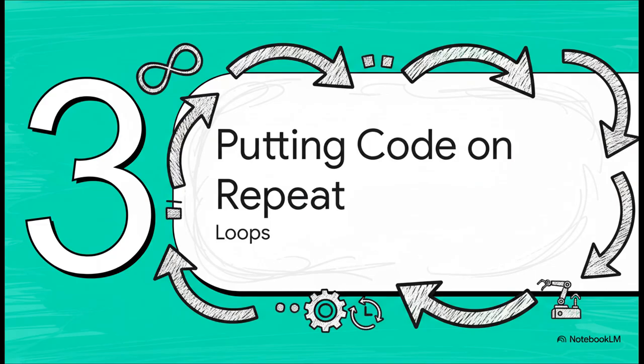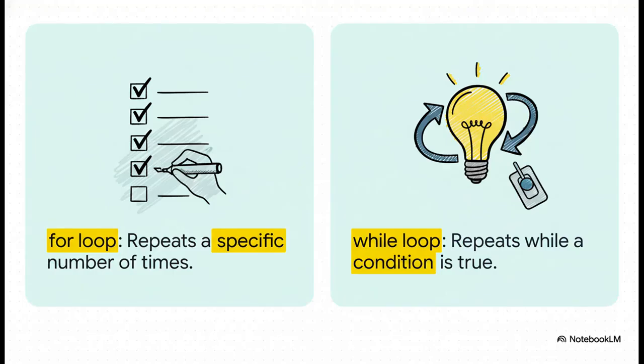Okay, so storing data is one thing, but the real magic of a computer is its ability to do the same task over and over and over again without ever getting tired or bored. This is where automation comes in. So let's check out our next major building block, loops. Now, Python gives us two main ways to do this. On the left, you've got the for loop. You use this when you know exactly how many times you need to do something, like show me the next 10 photos in my feed.